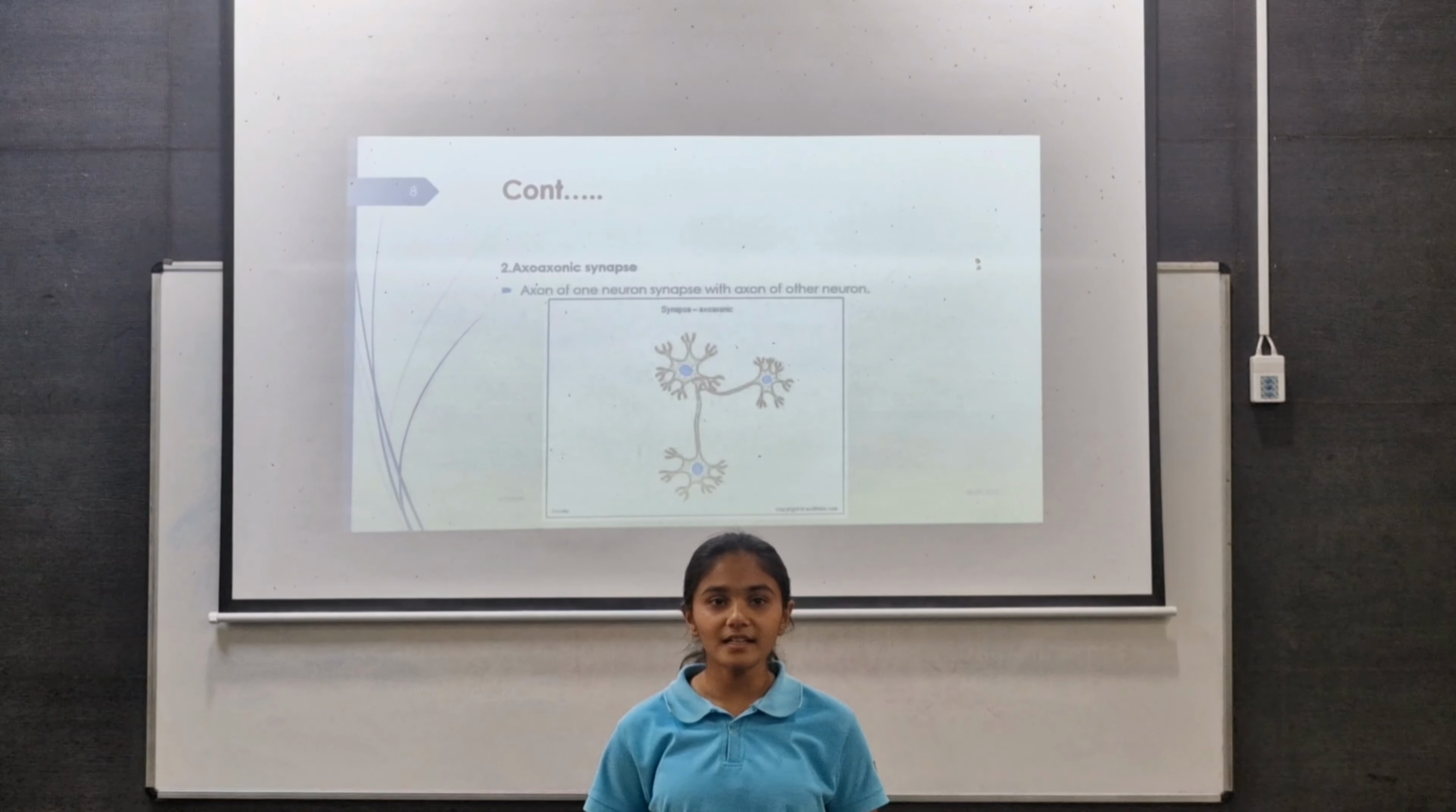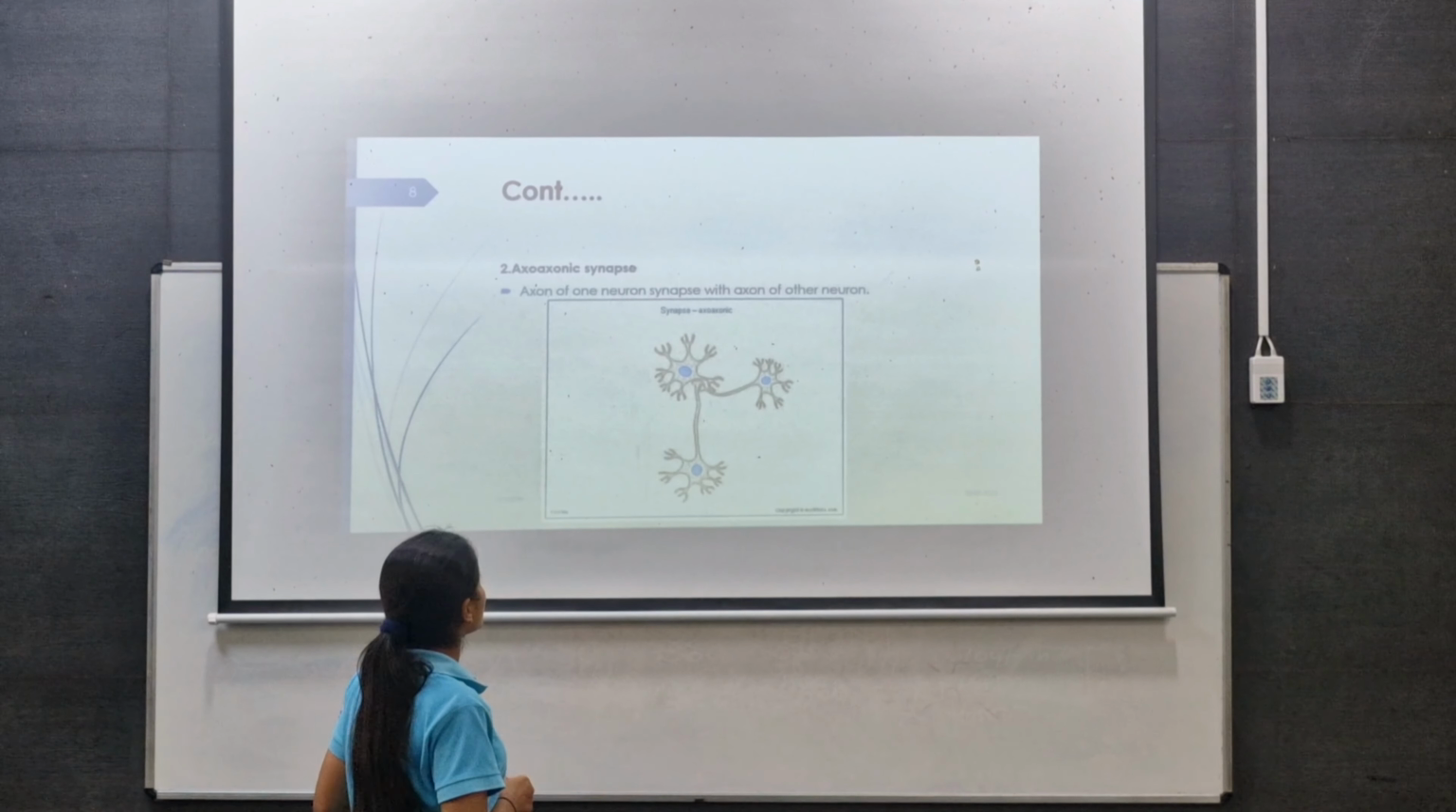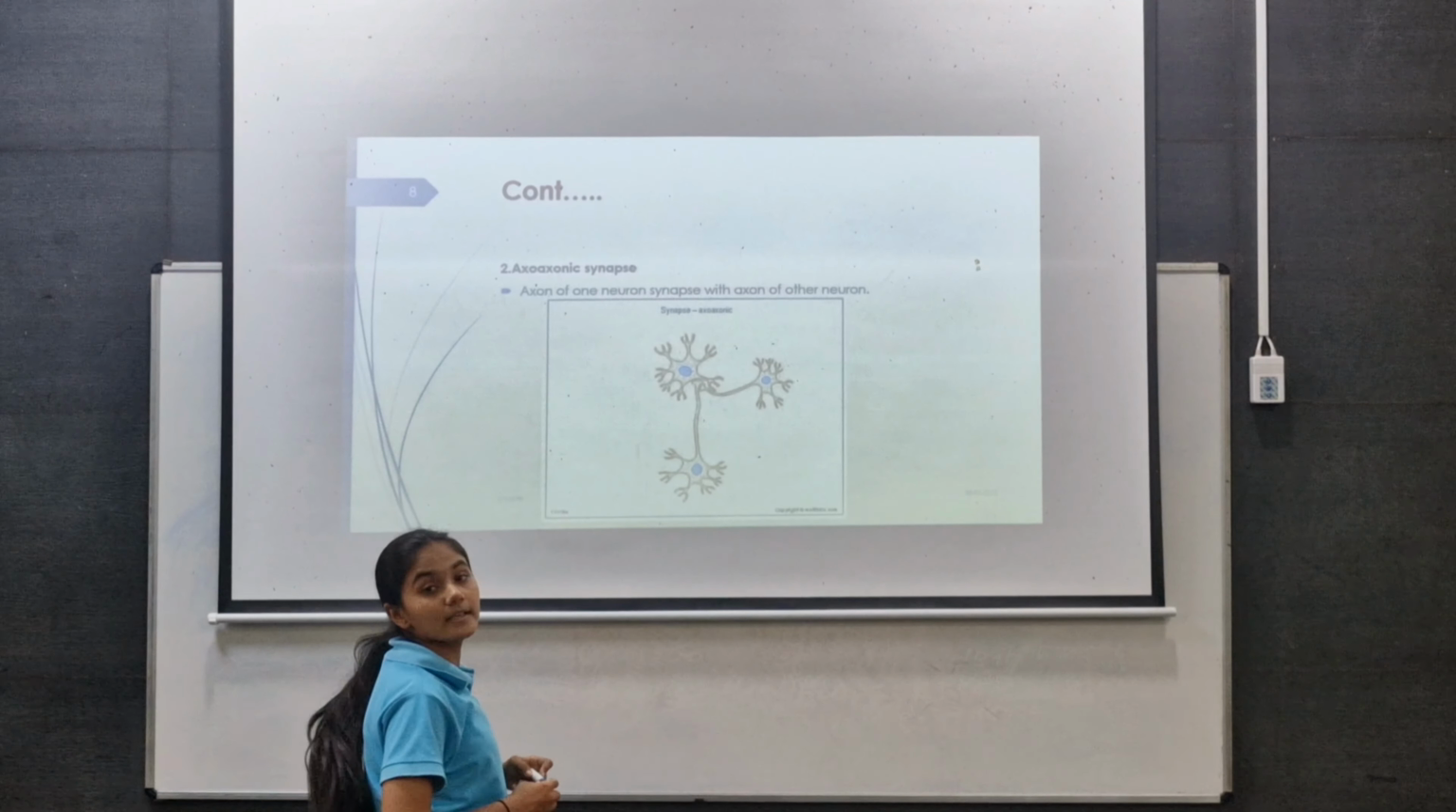Now let us discuss the anatomical synapse. The second type is the axoaxonic synapse. Axoaxonic synapse is where the axon of one neuron synapses with the axon of the other neuron. This picture shows the axoaxonic synapse. The axon of one neuron and the axon of another neuron are connected in the axoaxonic synapse.